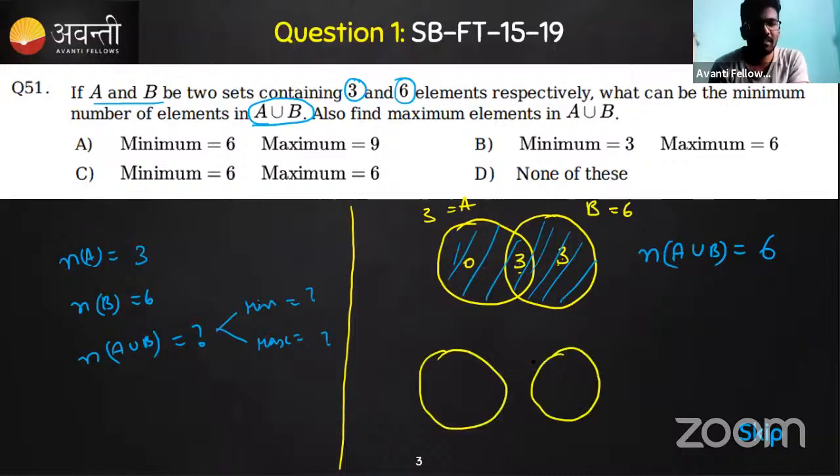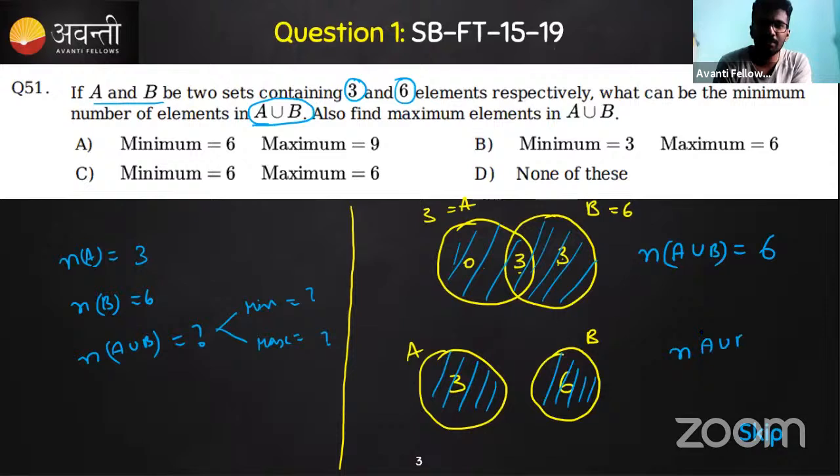Here it is 3 and here it is 6. Set A is 3, set B is 6. In that case, what is the union of these two sets? 6 and 9, very good. So it has to be A union B, and here we got 9. So now it is clear. These are the only two cases, the minimum and the maximum value that we can get.